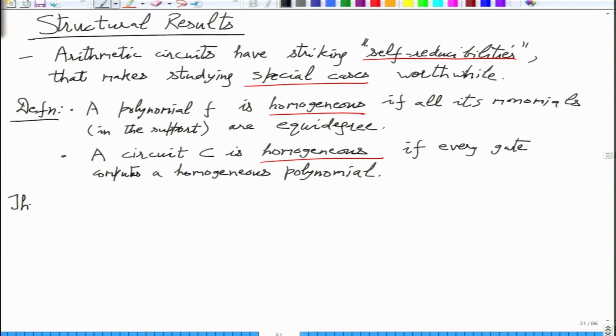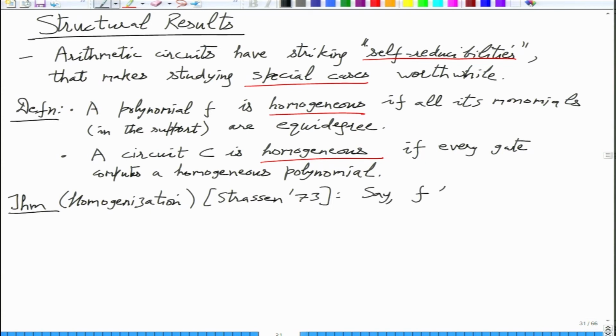The theorem that we will show, I'll call it the homogenization property of circuits, shown by Strassen. Say f has a size s circuit.